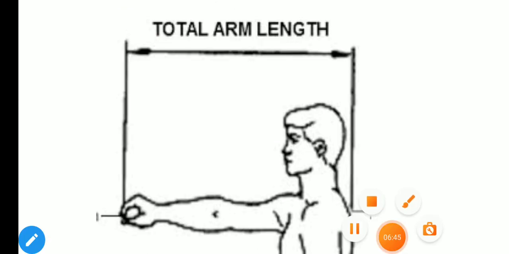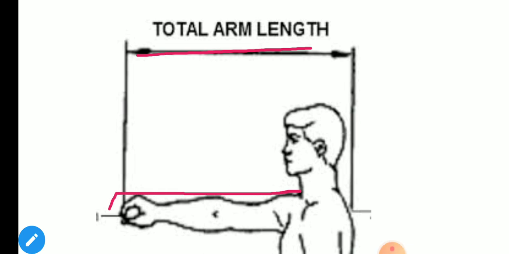Okay. Now this is arm length. Arm length means from your shoulder to here, right? To the tip of the middle finger. This length is called one arm length, from here to here. This is called one arm length. So you can draw this picture the same way. Just draw the hand. Okay.